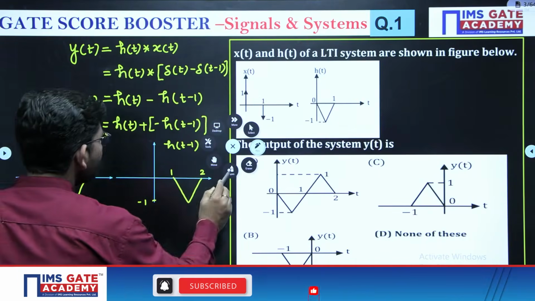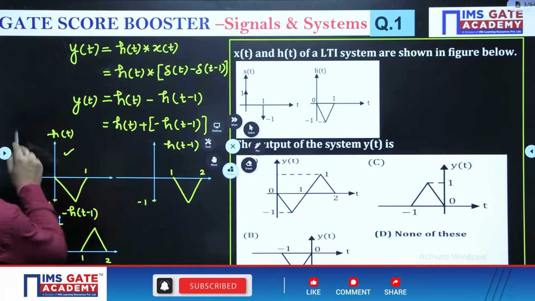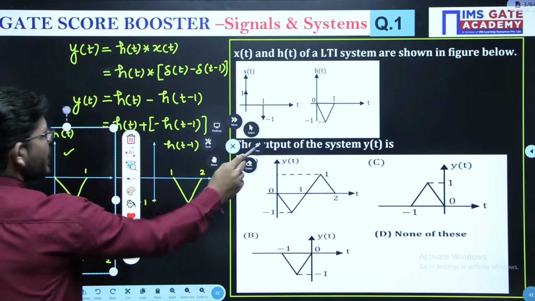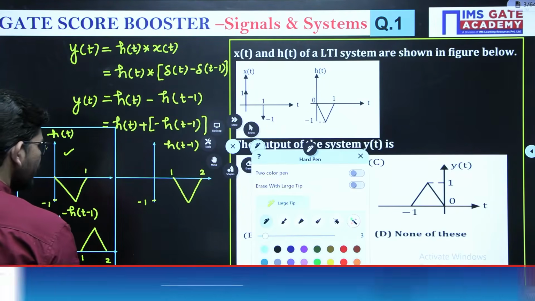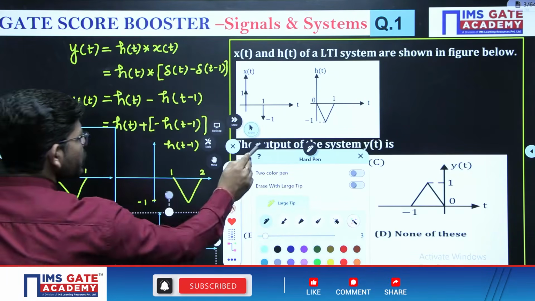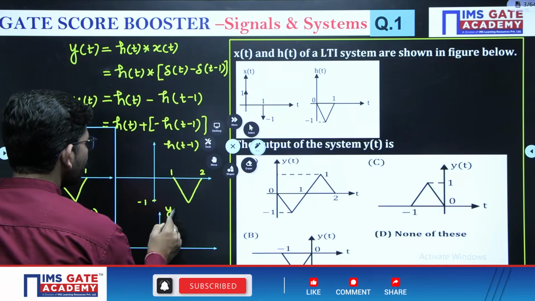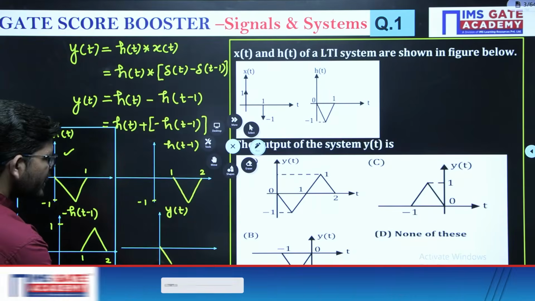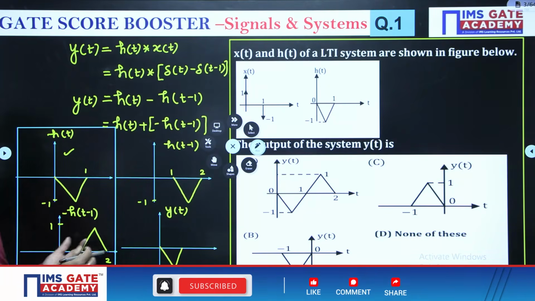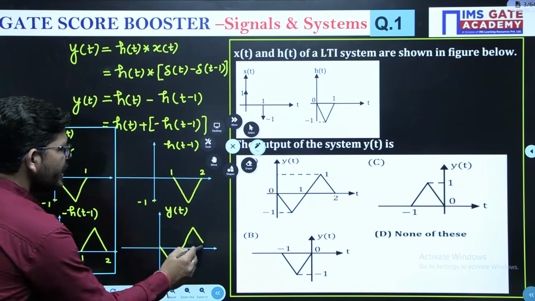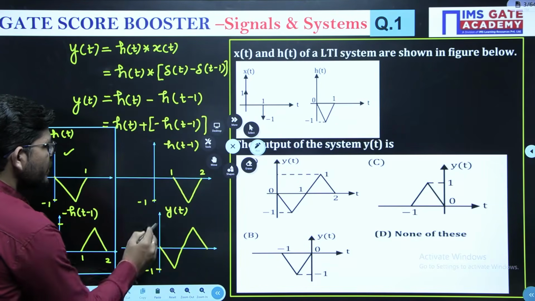So if we are going to add these two signals, just see, what we are going to have will be known as the output. So what we are going to have is this signal. Just see, this is h of t from 0 to 1 like this, okay? Now add minus of h of t minus 1, so you will get a signal like this, correct?